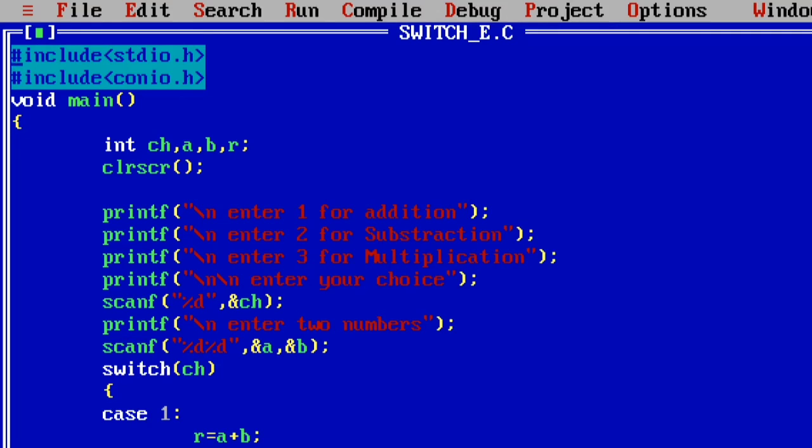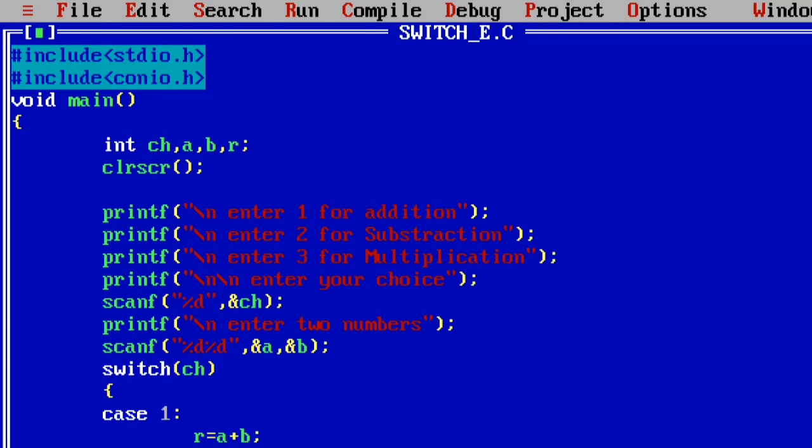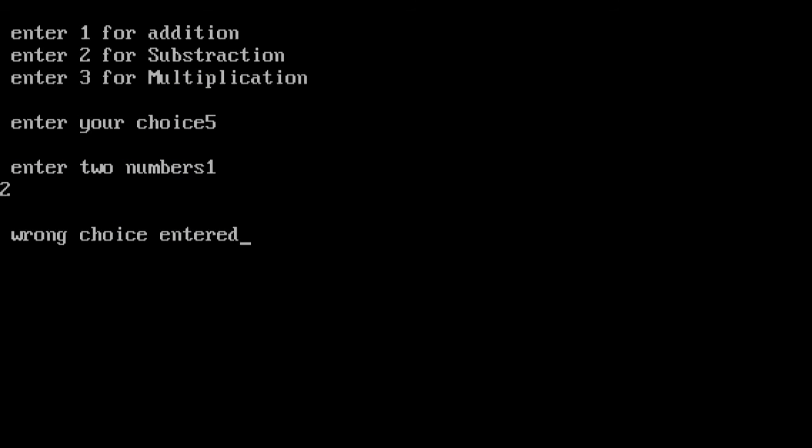For example, here again: enter 1 for addition, 2 for subtraction, 3 for multiplication. Now I enter the choice as 5. Then what will happen? It again asks to enter two numbers, the first number is 1 and the second number is 2. Then see the answer: wrong choice entered. Why? Because my program asks for input only for three options: 1 for addition, 2 for subtraction, 3 for multiplication.